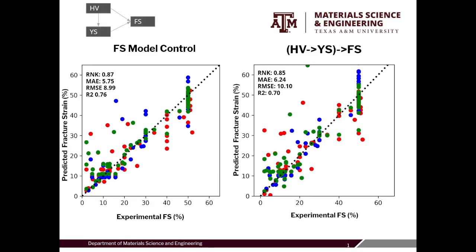Here is the same model, except that we are also propagating the hardness feature directly into fracture strain, as well as propagating the yield strength feature that is generated from the hardness feature into fracture strain. We see that the metrics improve a very slight bit, but not enough to really compare it to the control model, let alone the hardness into fracture strain hierarchical GP.